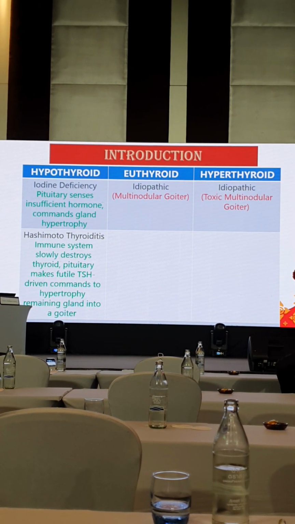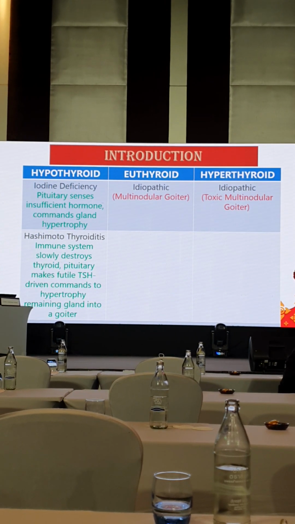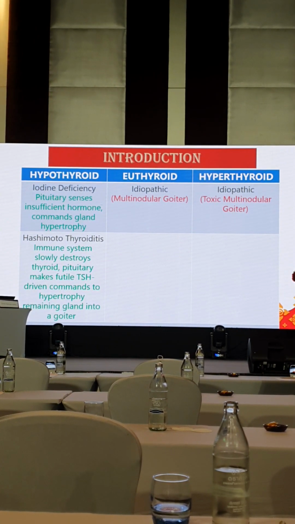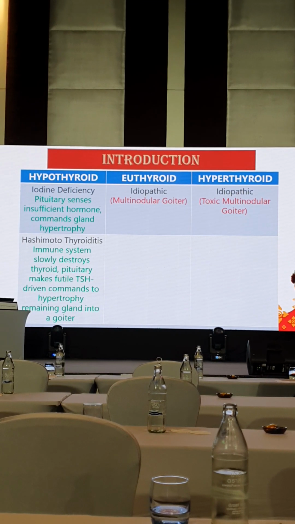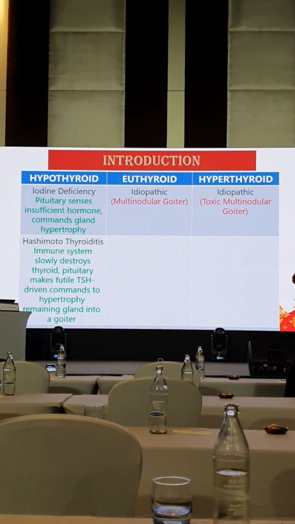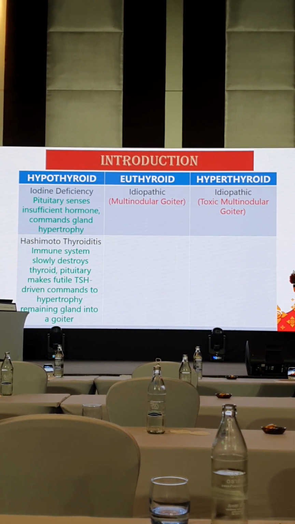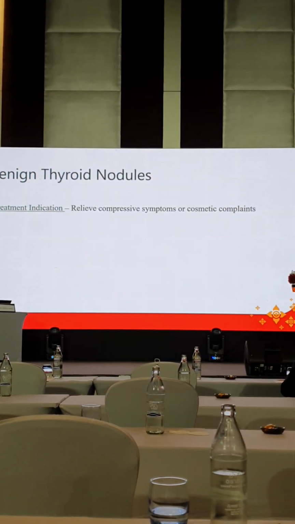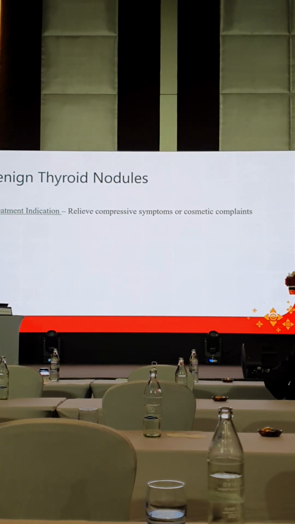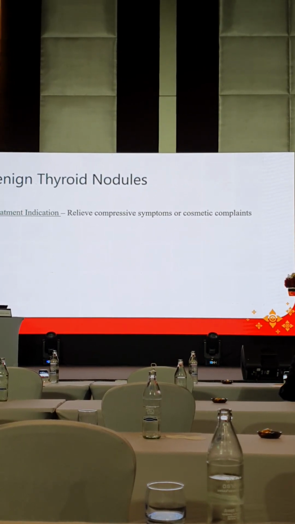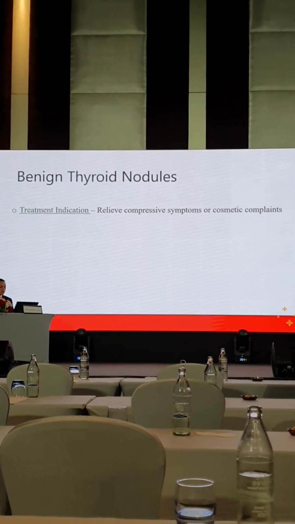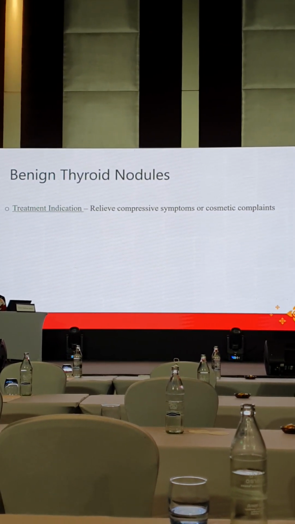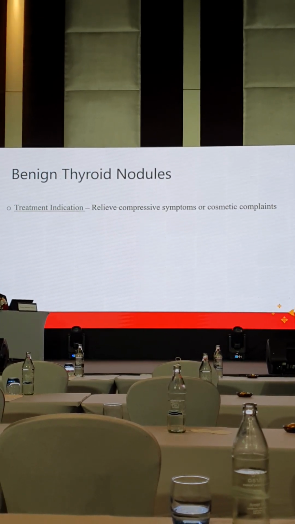hyperthyroid. So hypothyroid can be because of iodine deficiency, which causes enlargement of the thyroid, and most of the patients are basically either multinodular goiter in the euthyroid state or in the form of toxic multinodular goiter, and the cause is idiopathic. So we know that now for benign thyroid nodules, the treatment indications are if they are having compressive symptoms in the form of pressing the trachea, esophagus, causing dysphagia or respiratory distress, or patients can have cosmetic complaints.